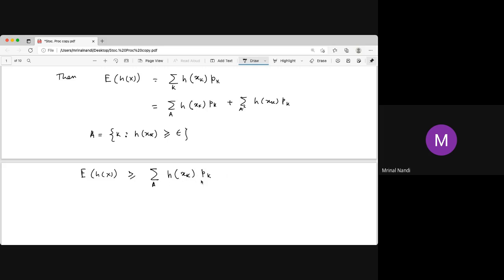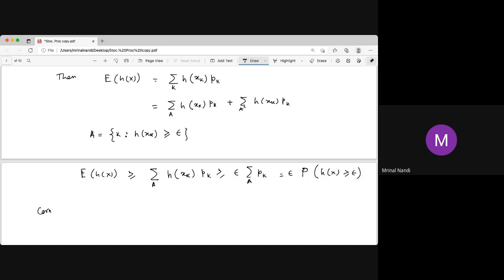In A, every h_k is greater than or equal to epsilon, so this is greater than or equal to epsilon times the sum of p_k over A. Now this sum is actually the probability that h_k is greater than or equal to epsilon. So done, we have the proof.